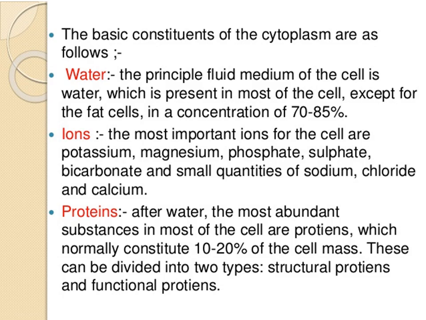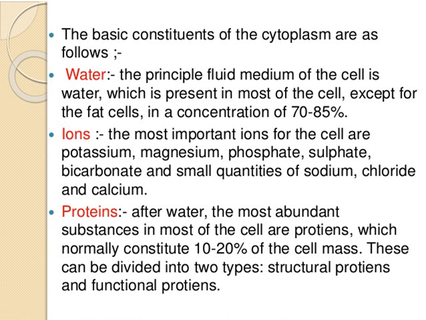The most important ions for the cell are potassium, magnesium, phosphate, sulfate, bicarbonate and small quantities of sodium, chloride and calcium. Proteins. After water, the most abundant substance in most of the cell are proteins, which normally constitute 10 to 20% of the cell mass.